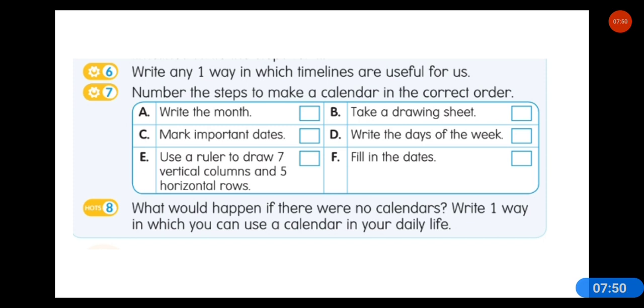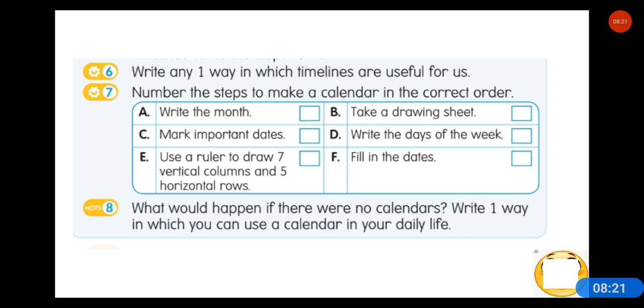Take a drawing sheet, in first number. Use a ruler to draw 7 vertical columns, this will come second. And after that, write the month. It will come third. And write the days of the week. It will come fourth. Fill in the dates, fifth. Mark important days, sixth.